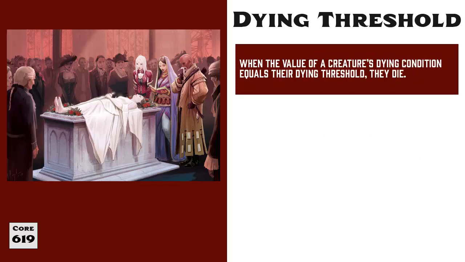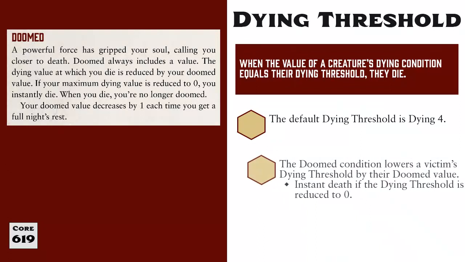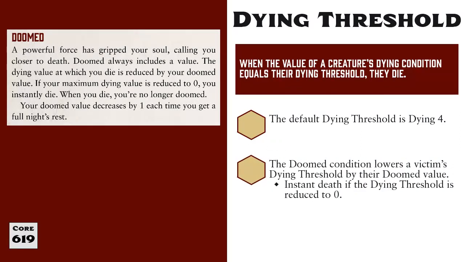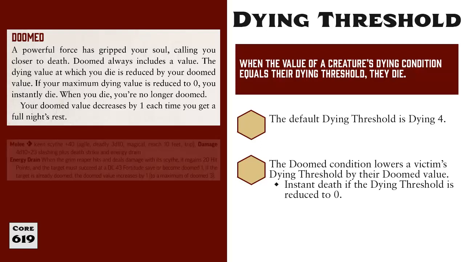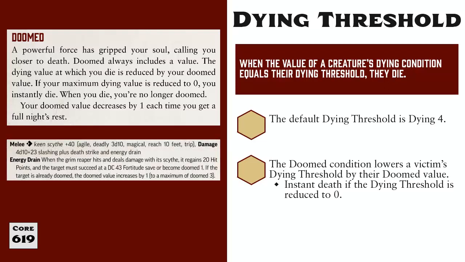In the previous video, we discussed the dying condition, and the unfortunate result of reaching dying 4 is your death. Dying 4 is the default dying threshold, but there are a couple ways to adjust that. First is through the doomed condition. When a character is suffering from the doomed condition, their dying threshold is lowered by the value of the doomed condition. So if you get struck by a Grim Reaper Scythe, you gain Doomed 1. This means you will die at dying 3 instead of dying 4.